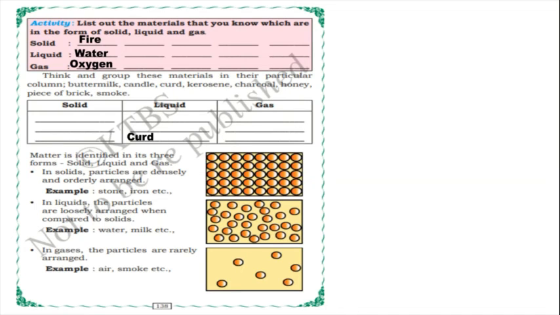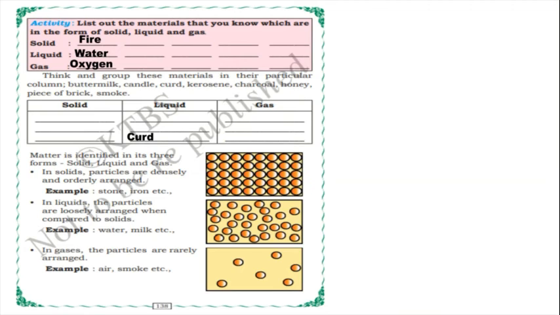For the solid state of matter, we can write firewood. For liquid, water. And for gases, oxygen. So in the space for solid, you just write firewood. It's not fire, I have written fire, but you make it firewood. Okay, yes. And in the liquid, water. And in the gas, oxygen.